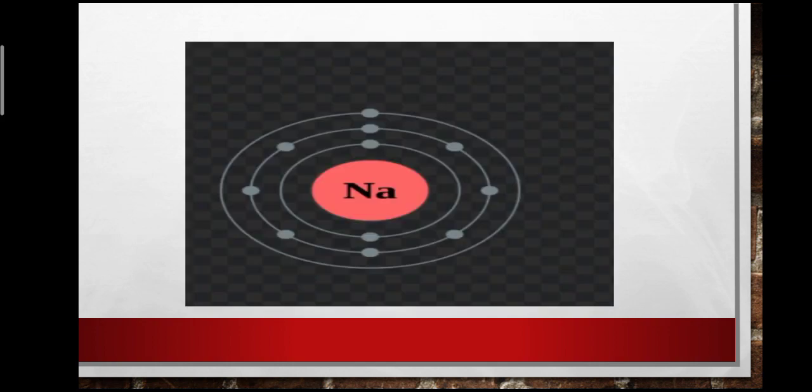Come to the sodium atom. Atomic number 11, configuration 2, 8, 1. The sodium has 1 electron in the last shell, so it is not chemically inert. Remember, it is highly reactive. Except noble gases, other atoms are highly reactive. Now come to the next one. Atoms that have an incomplete valence shell react with each other to attain the stable noble gas electronic configuration. Yes, when atoms combine together, they form a molecule.